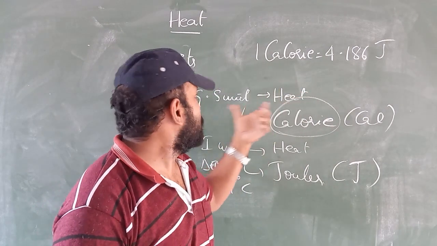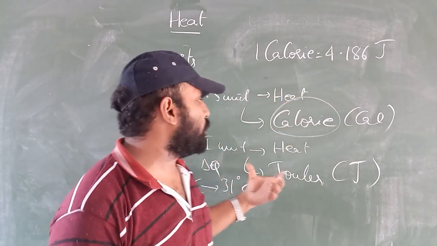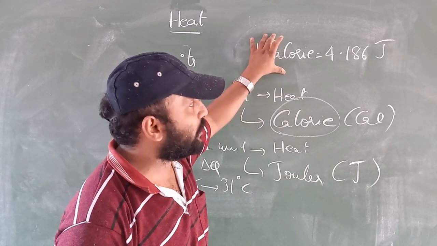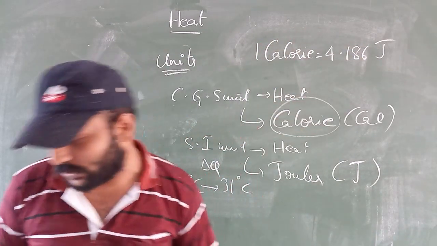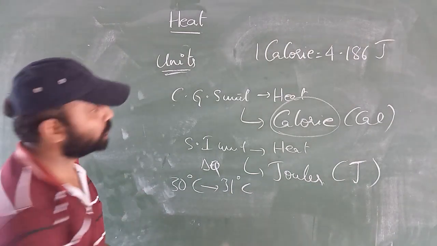The unit for heat is calorie, and the SI unit for heat is joule. What is the relationship between calorie and joule? 1 calorie is equal to 4.186 joules.